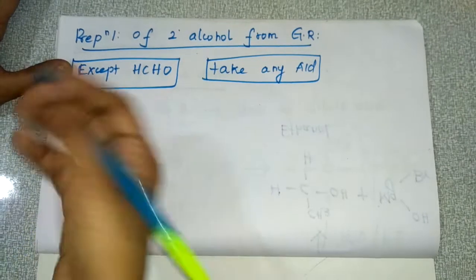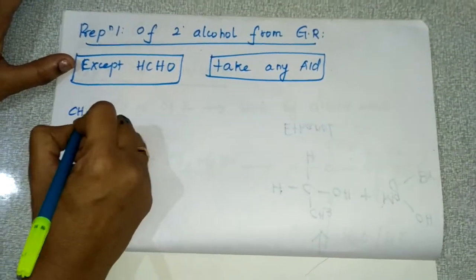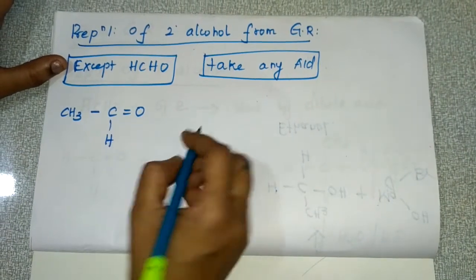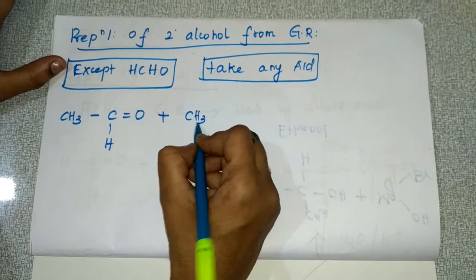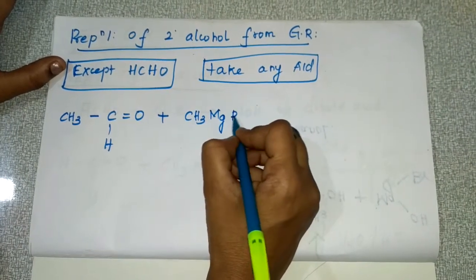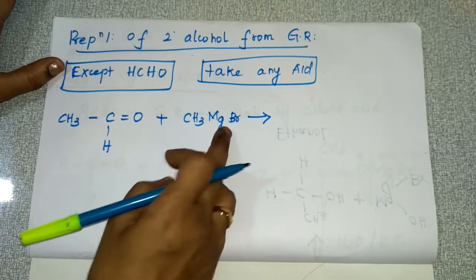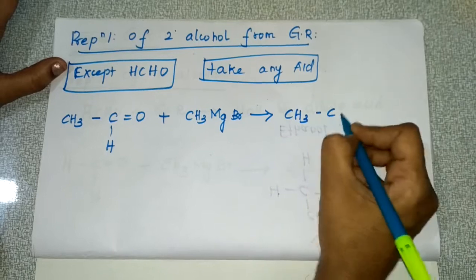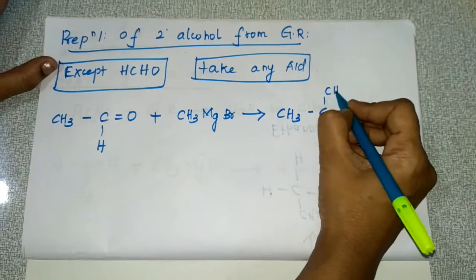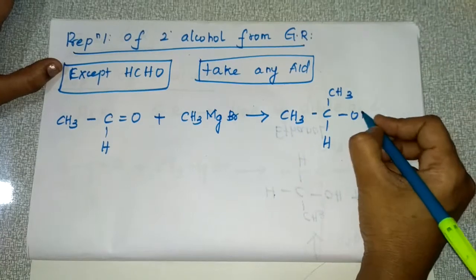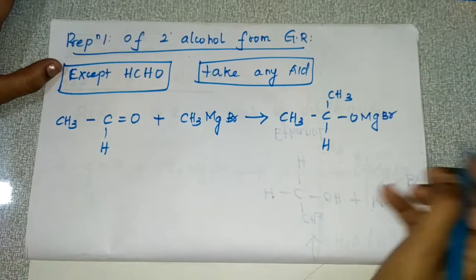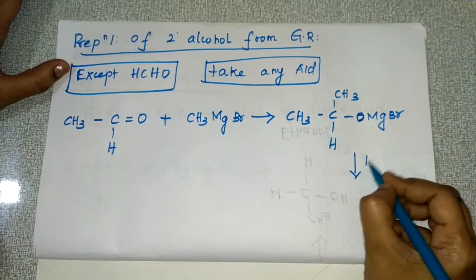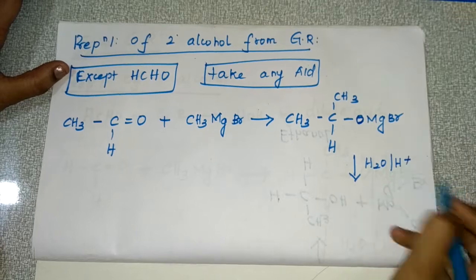Here I'm going to take ethanal, CH3CHO. To this I'm adding the same methyl magnesium bromide. You just have to add this Grignard reagent to this. So here it will be CH3CH(CH3)OMgBr. Then, as I told you, you have to do hydrolysis in the presence of dilute acid.